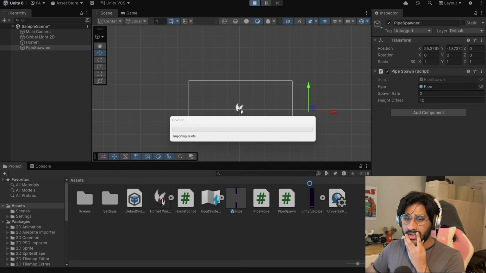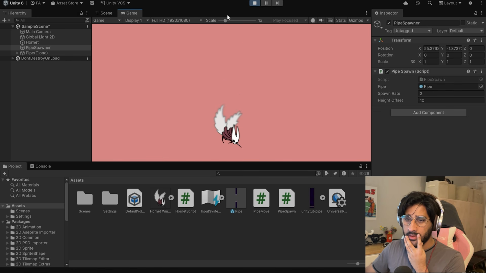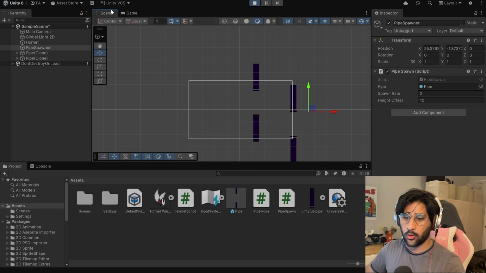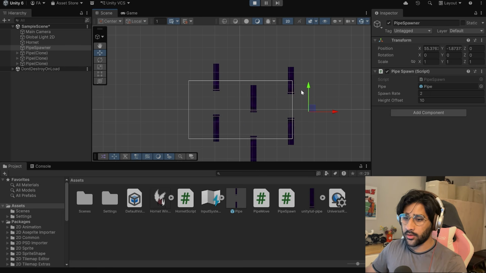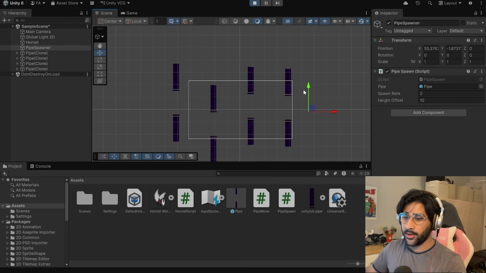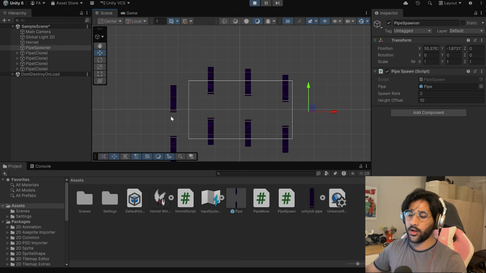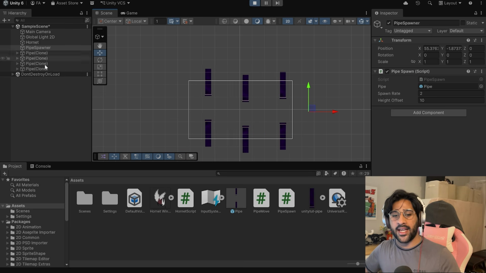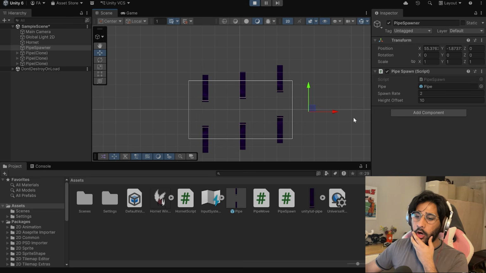So let's see it here now. If we play it in the scene view, nope. If you go back into the scene view, there we go. So the objects are spawning in right at the spawner at a random rate, and then they're being destroyed here. Perfect. Now the things aren't piling up here like garbage. That's huge. Okay, now we're moving on to some UI.